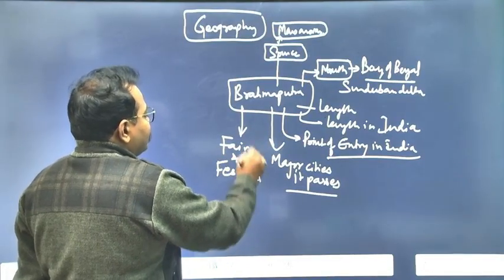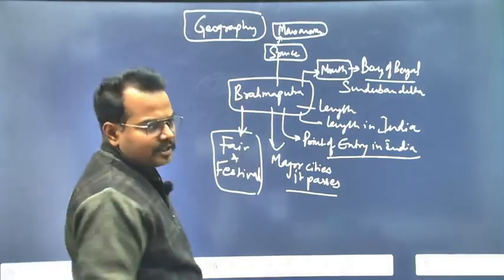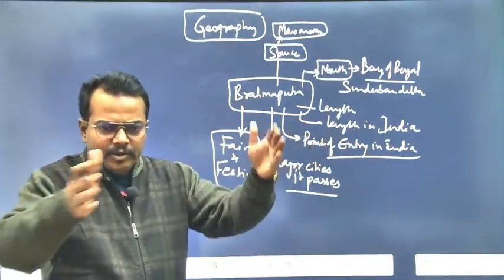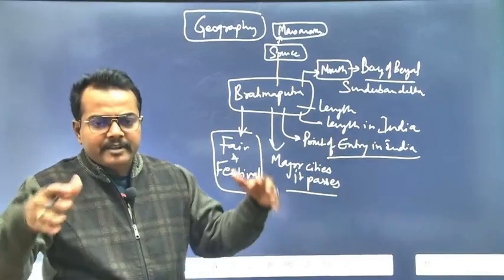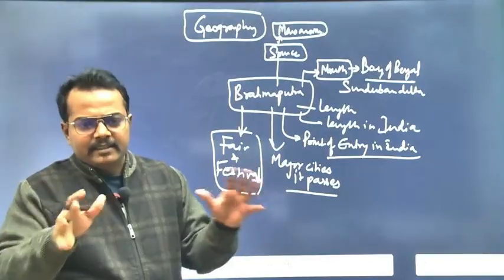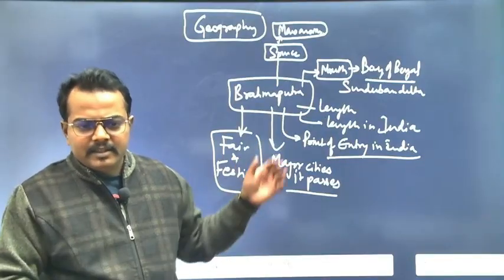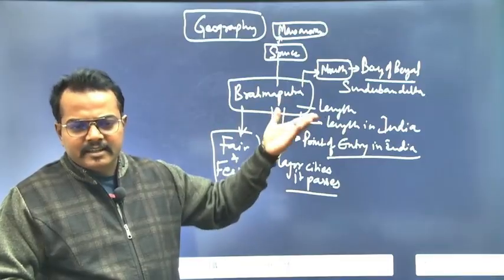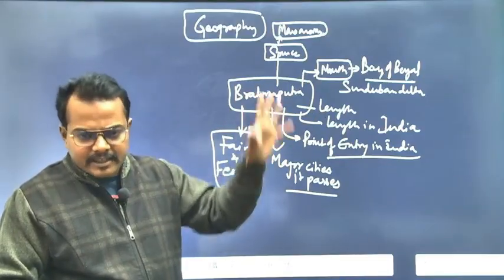Fair and festival, that means the cultural significance of the Brahmaputra river. If there is a fair on the banks of the Brahmaputra, or a festival organized because of the river, or anything cultural related to Brahmaputra. There can be a list of festivals celebrated in Assam, festivals celebrated in Arunachal.